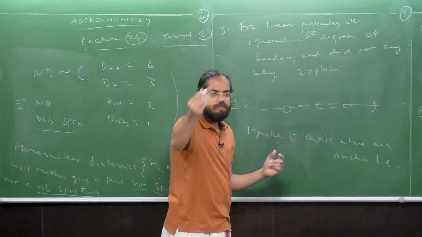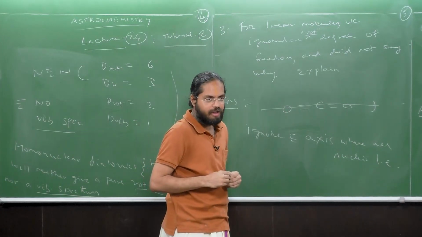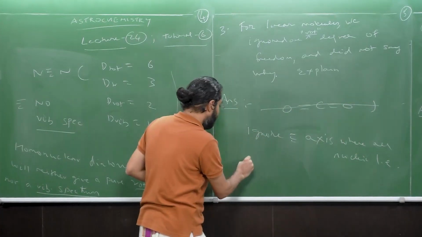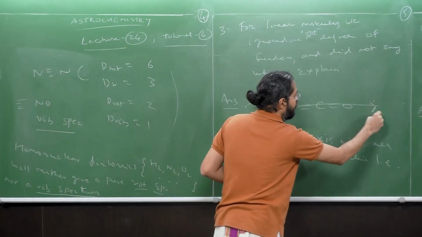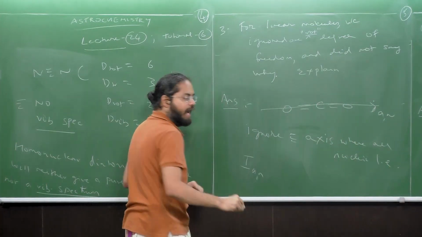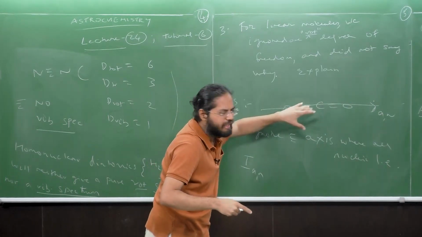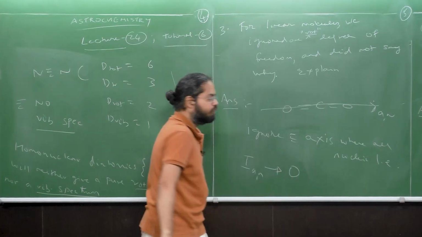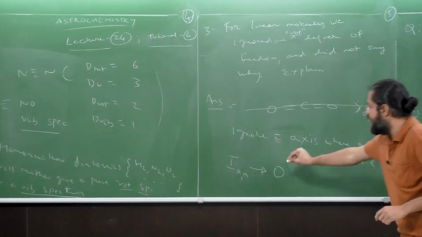So you're all familiar with the notion of the moment of inertia, correct? So what is the moment of inertia along this direction? Let me call this axis the axis along where the nuclei lie. So the I_AN, right, is negligibly small, notwithstanding any asymmetry in the system. I_AN tends to 0 because your I is what? Sigma mu r squared, and your I_AN is 0.